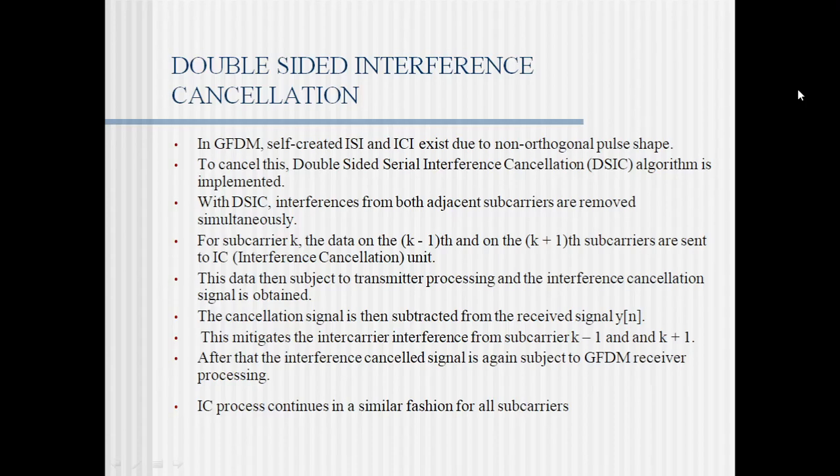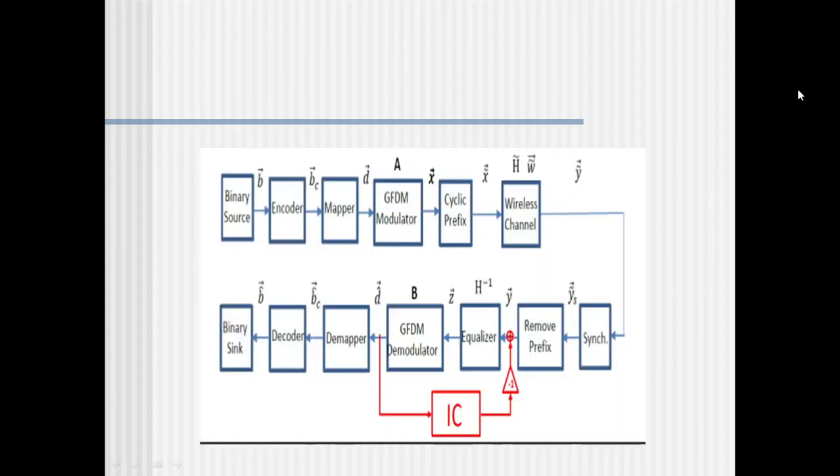After that, the interference-cancelled signal is again subjected to GFDM receiver processing. The IC process continues in a similar fashion for all subcarriers. Here I have already told that there can be a number of subcarriers, so the interference cancellation continues in a similar fashion for all the subcarriers. Now coming to how interference cancellation is done.